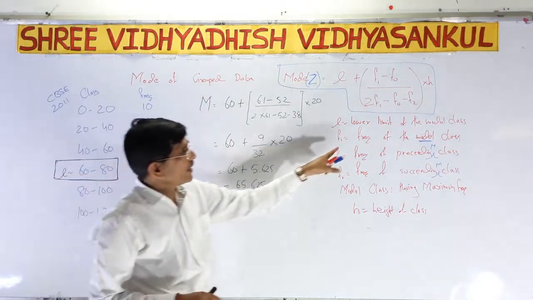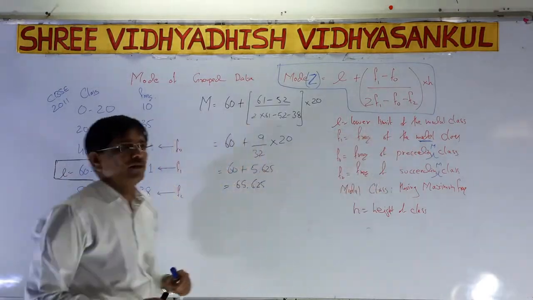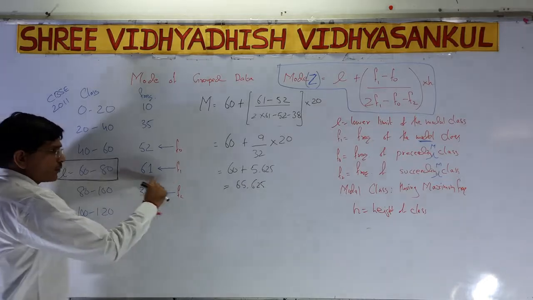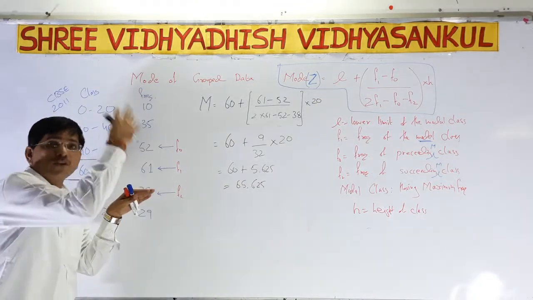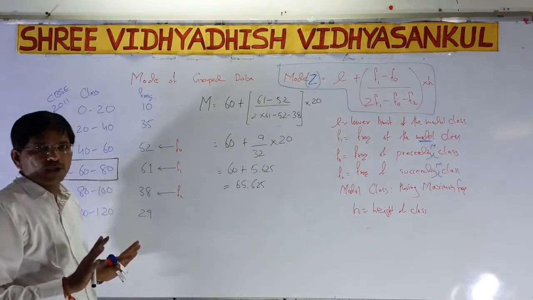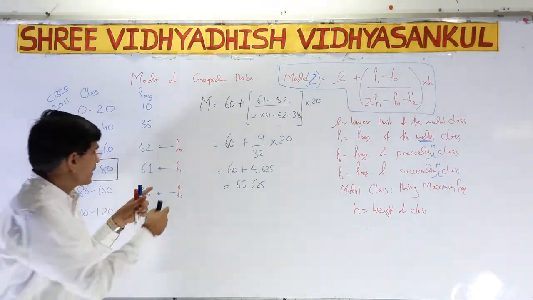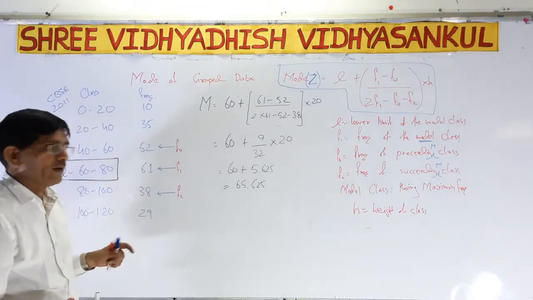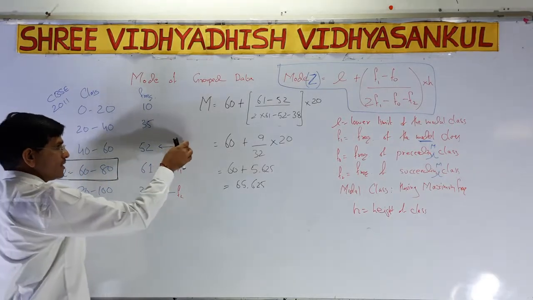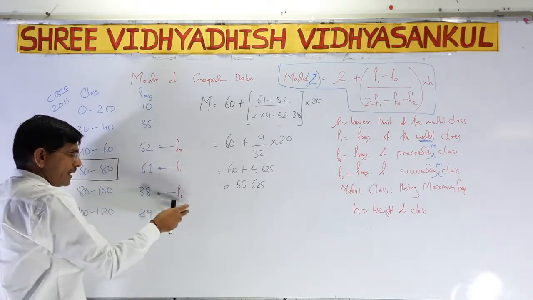Now f1, the frequency of the modal class. So always for f1 we put an arrow and write f1. Above f1 is always f0 and below is always f2. Always remember, whenever there is an f1, above it we have f0 and below it we have f2. So f0, f1 and f2.